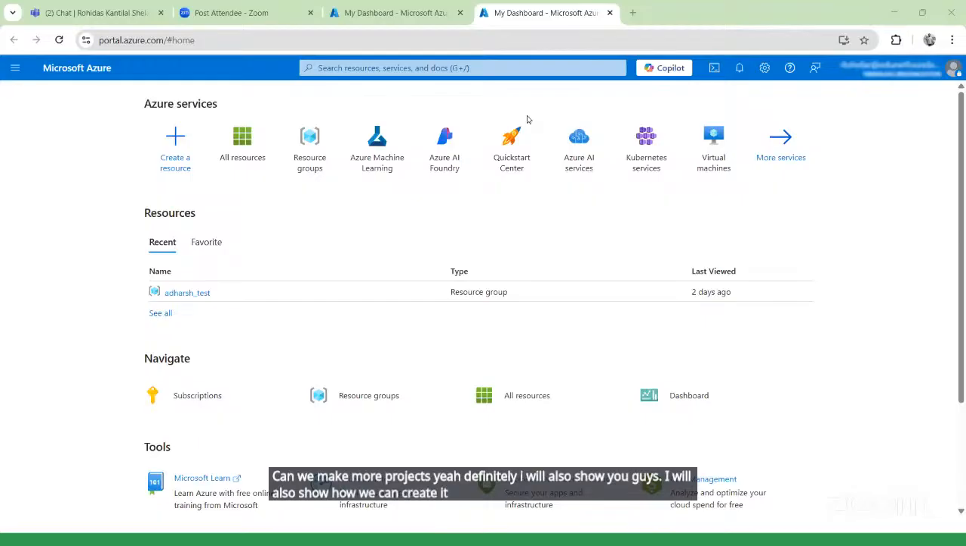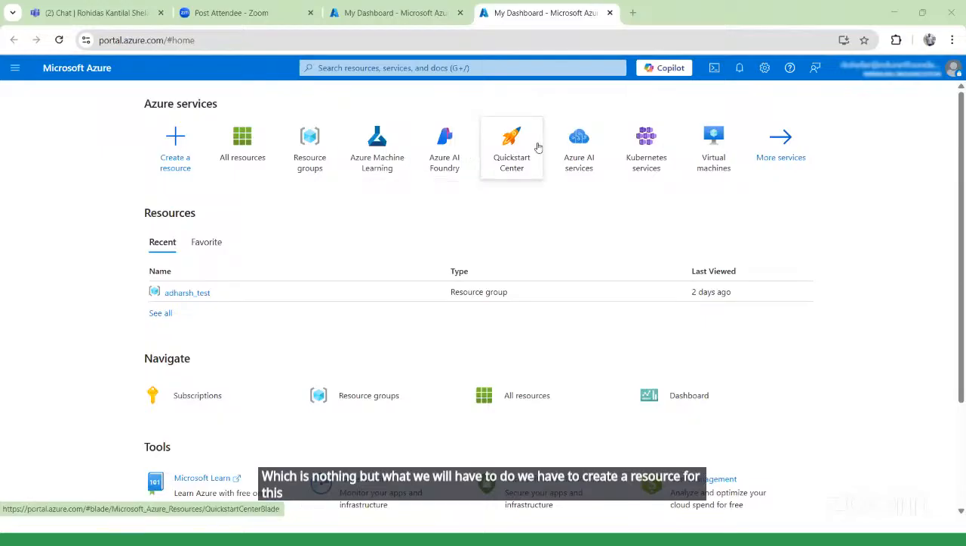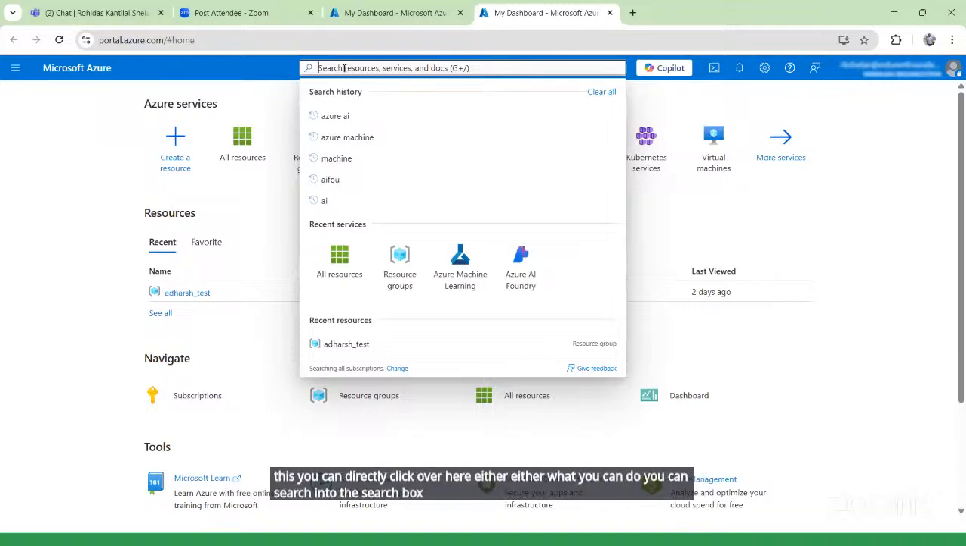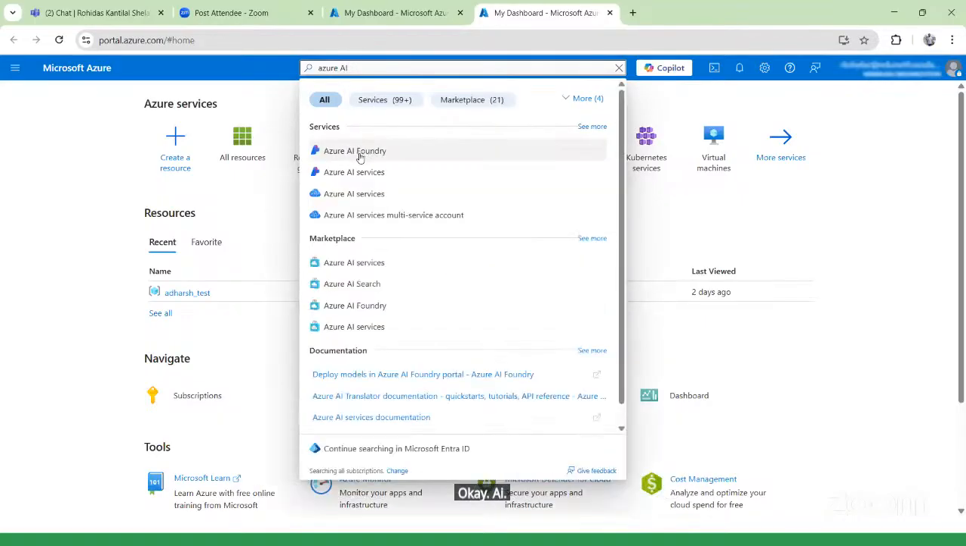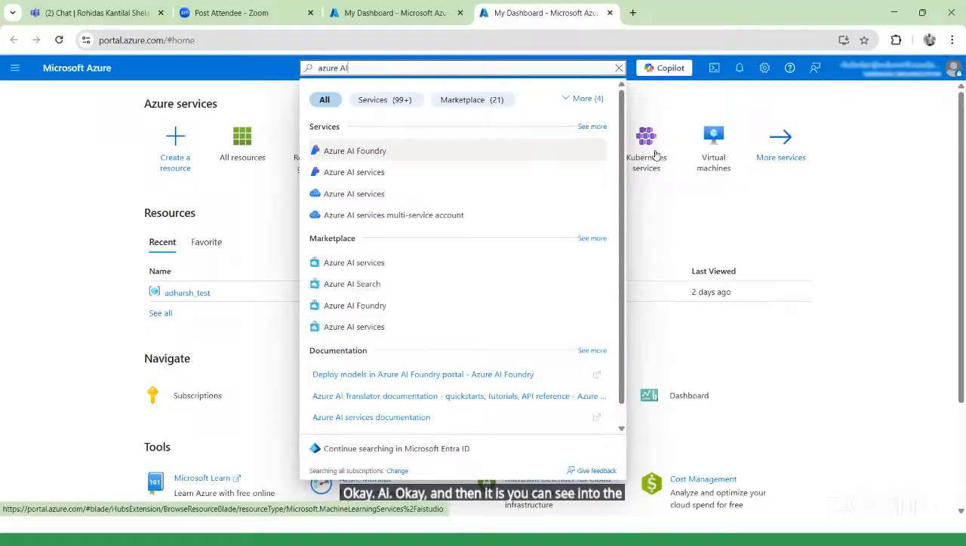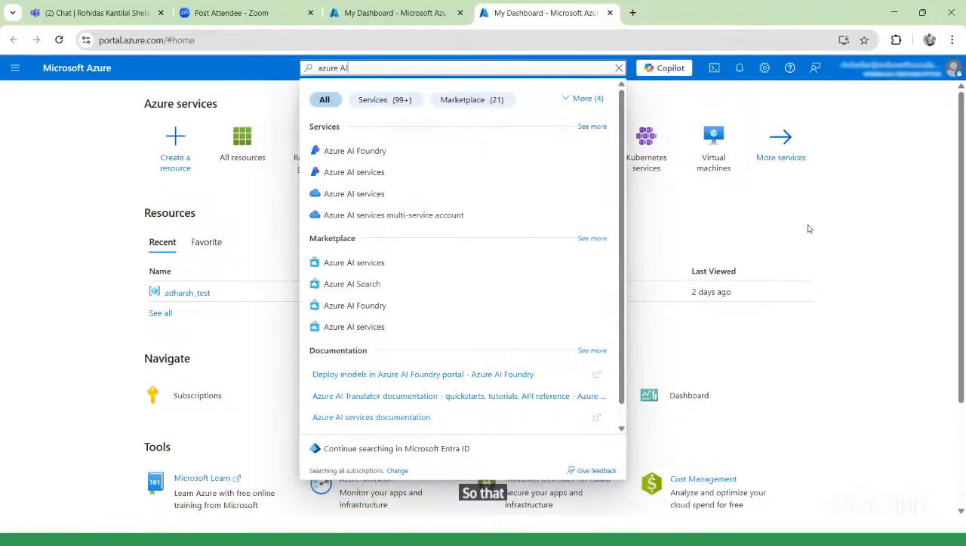So the first thing while using the cloud, we have to create a resource. For this, you can directly click over here. Or you can search in the search box, just simply type Azure AI, and then you can see it in the suggestions. Some services you can see in this menu bar, but some services you might not be able to see over here. So the service you know, but you can't see over here, that time you can simply search over here.